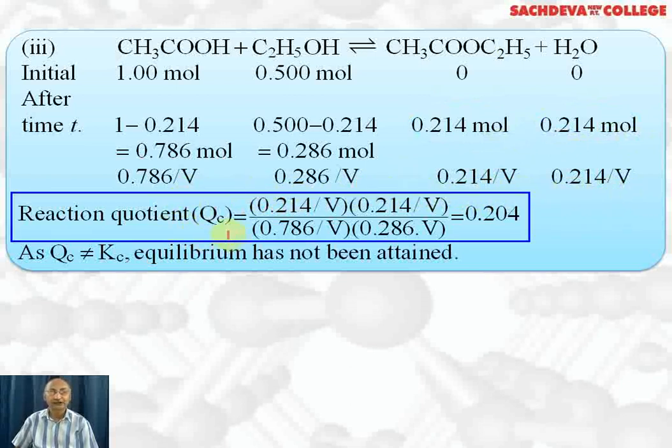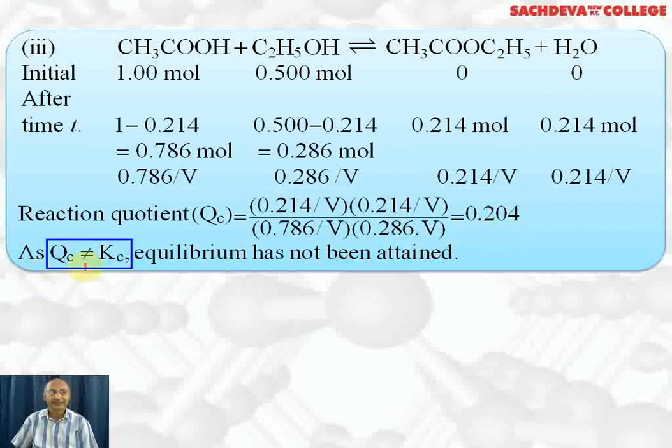We find out the reaction quotient. Reaction quotient means equilibrium may or may not have been reached. We put these values: 0.214 divided by volume, 0.214 divided by volume, 0.786 divided by volume and 0.286 divided by volume. This will come out to be 0.204. As Qc is not equal to Kc, it means equilibrium has not been attained.